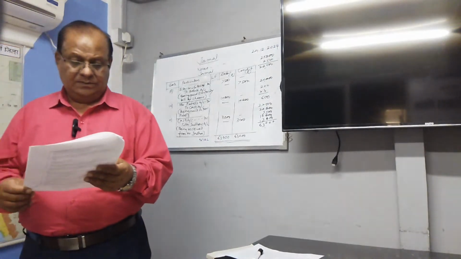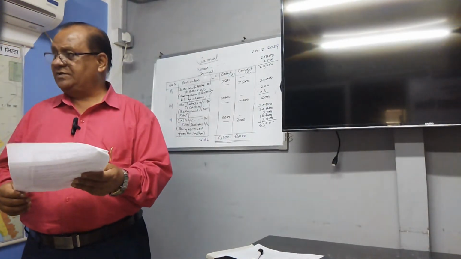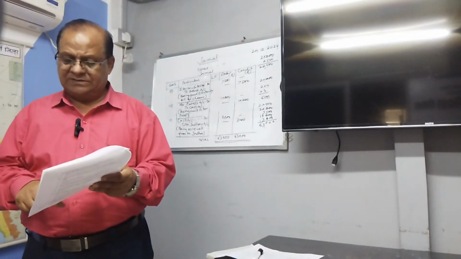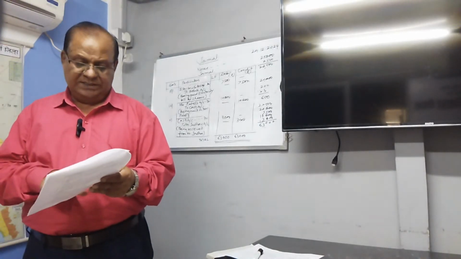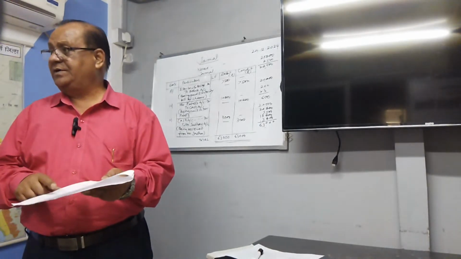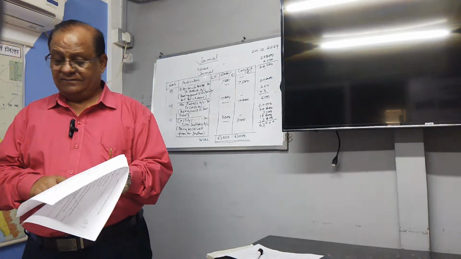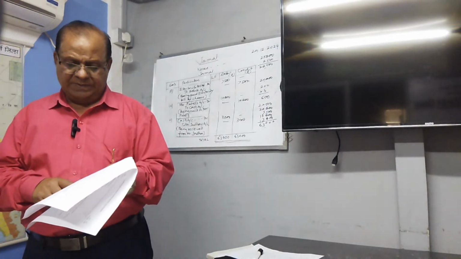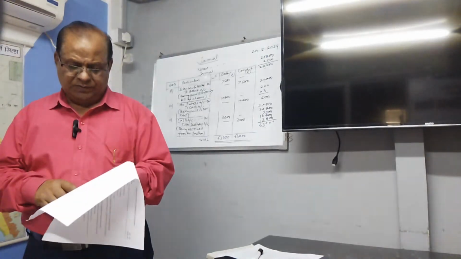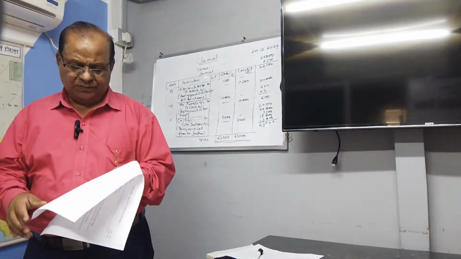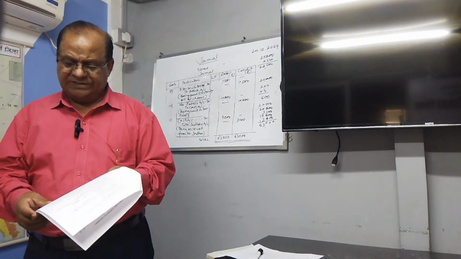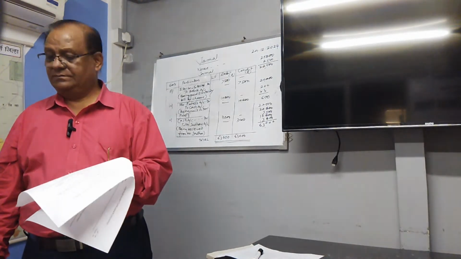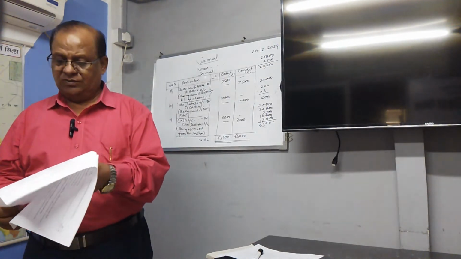Prepare trading account from the following information. Following balances are available from trial balance of Mr. Aniket Joshi for the year ended 31st December 2022. Sales, purchases, damaged goods in stock, closing stock, purchases return, sales return, carriage inward and opening stock. 5 marks.